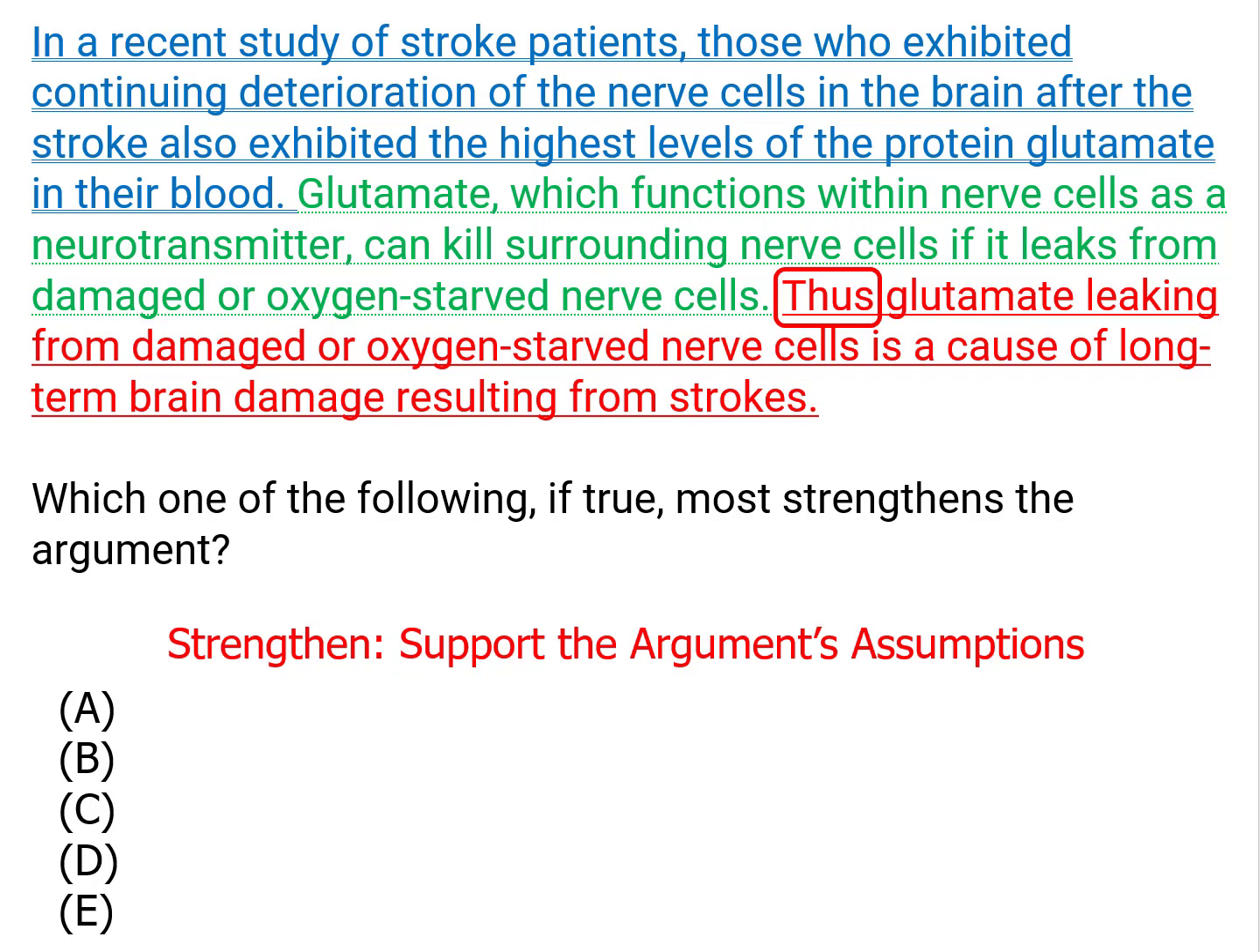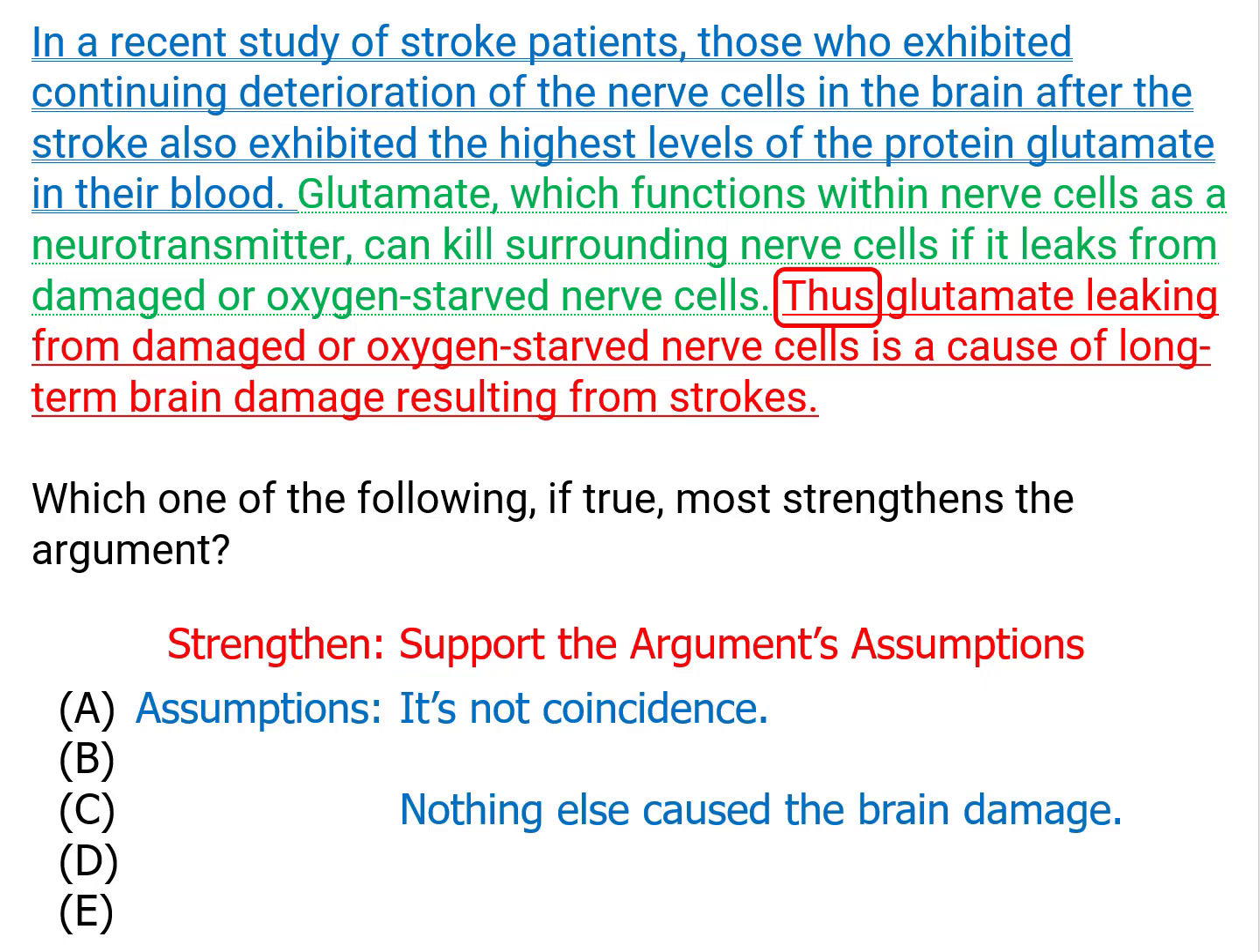That's not a terrible argument. Glutamate causes brain damage that comes from strokes because the people who are the most damaged tend to have the most glutamate in their blood. It is a causal argument, so it has the standard causal assumptions. So they're saying glutamate causes damage, so we have to believe that it's not a coincidence that the glutamate is just hanging out in their blood suspiciously.